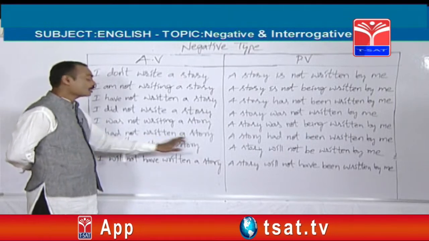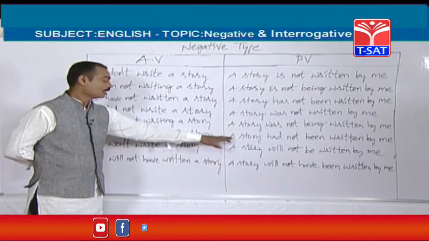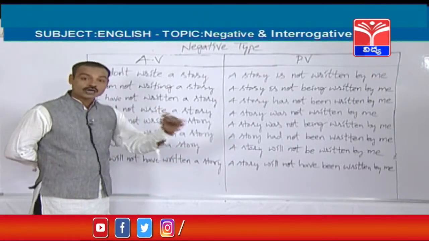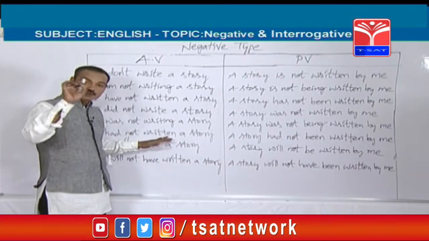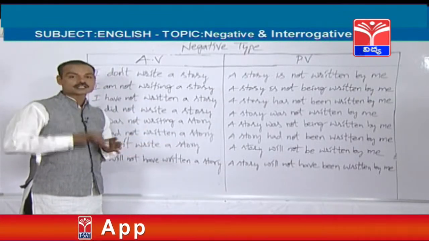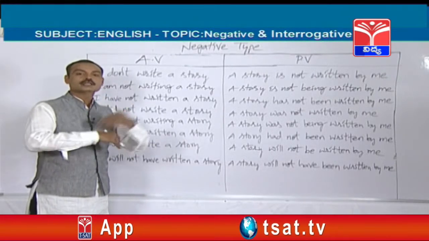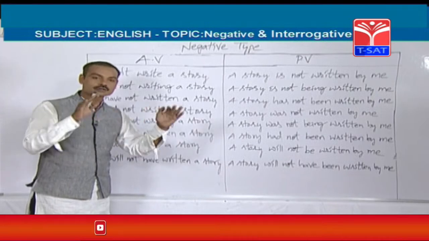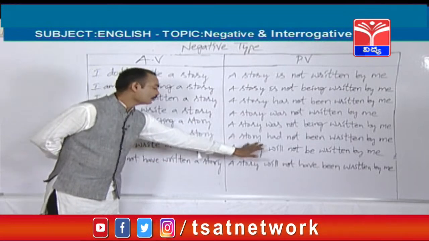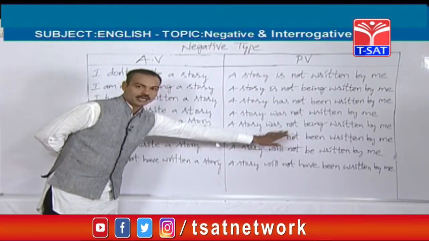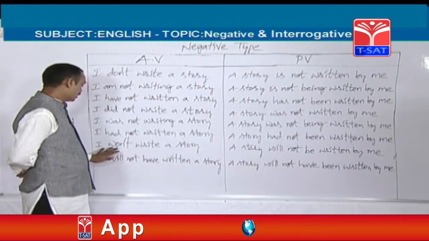Sujata had not asked doubts. Answer is doubts had not been asked by Sujata. See, whenever you see an active voice sentence from past perfect tense, if it contains either a singular object or a plural object, in the passive voice you cannot find any changes. For the singular and plural object, had been should be written. Next, simple future.